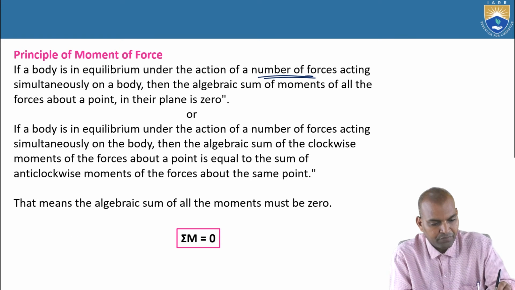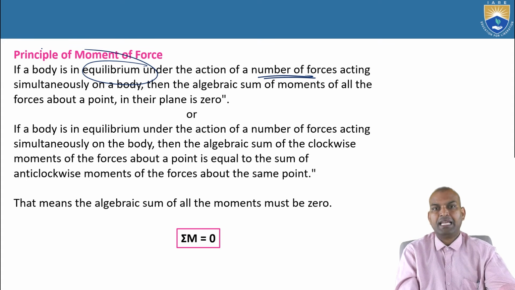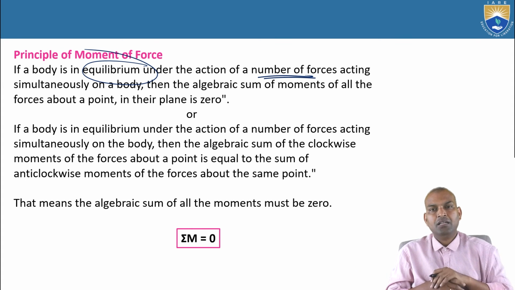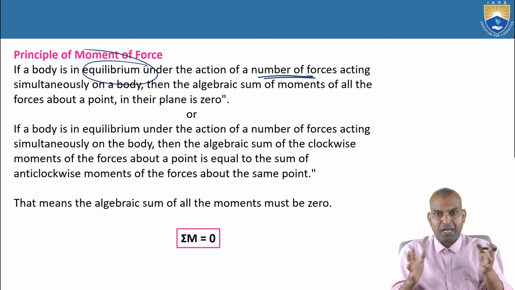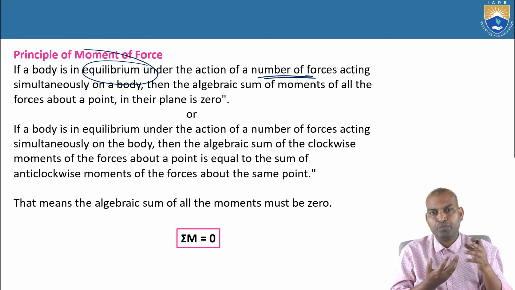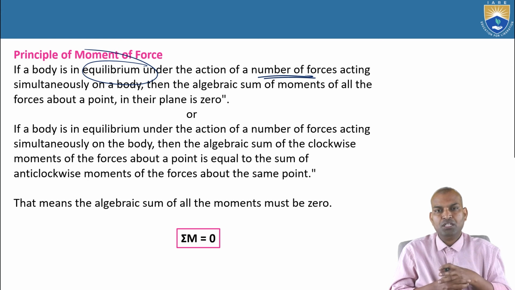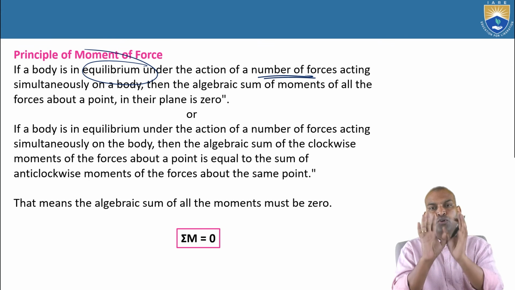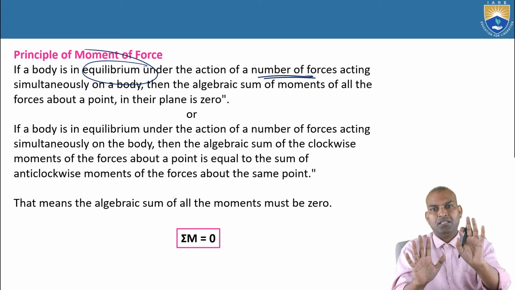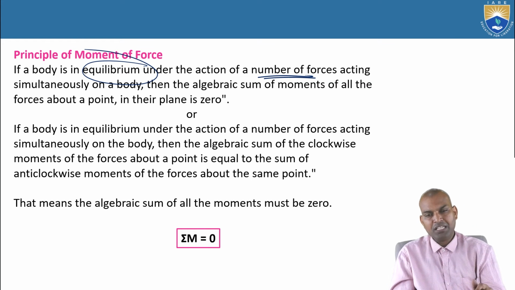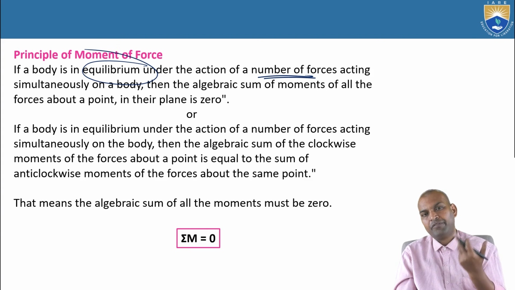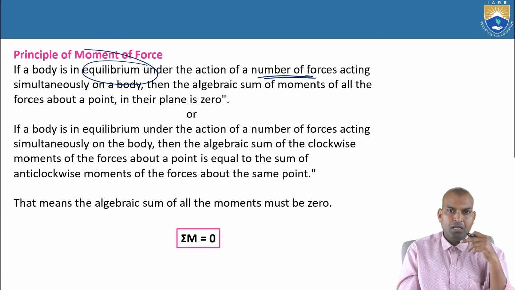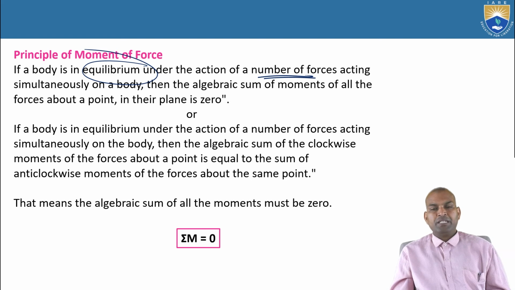The point is that if a body is in equilibrium under the action of a number of forces acting on it simultaneously, their moments, sigma M, the algebraic sum of all moments, should be equal to 0. Then only the body will be in equilibrium, meaning no rotary motion. Why is it so? What does the algebraic sum mean? Algebraic sum means the sum of the clockwise and the anti-clockwise moments. We consider clockwise moments as positive and anti-clockwise moments as negative.